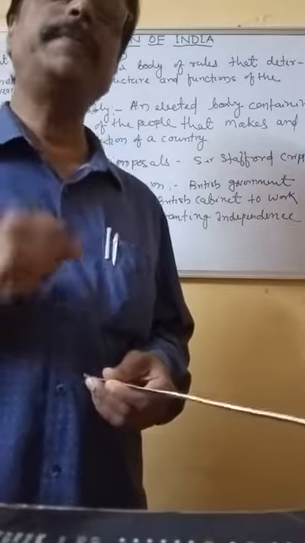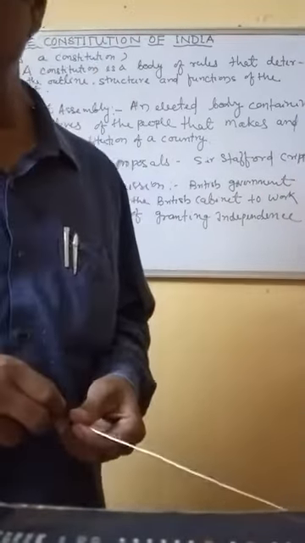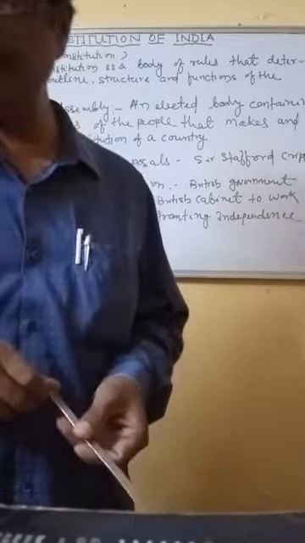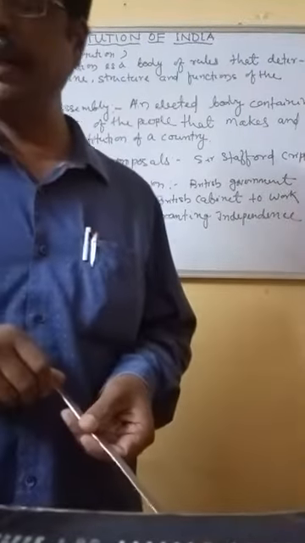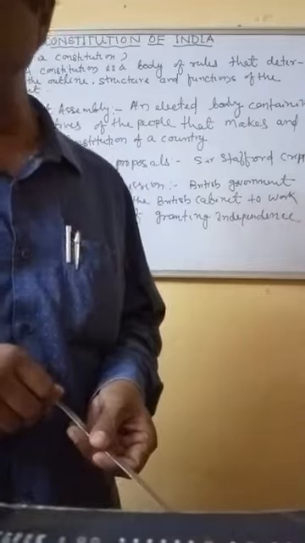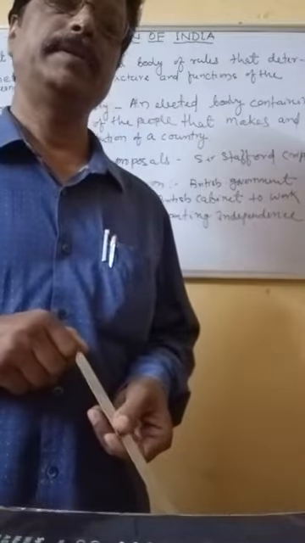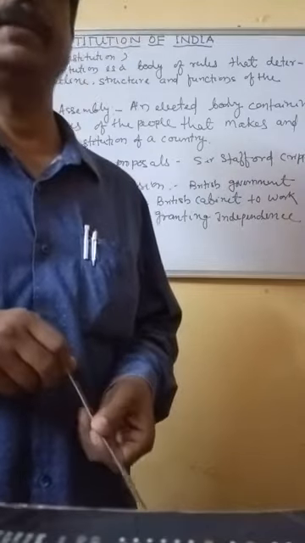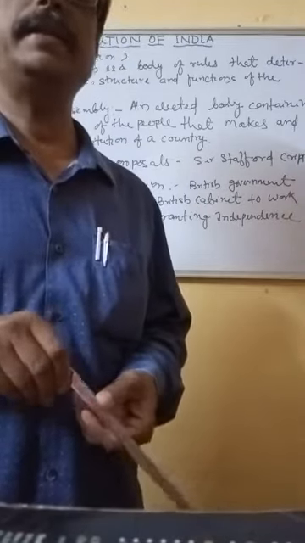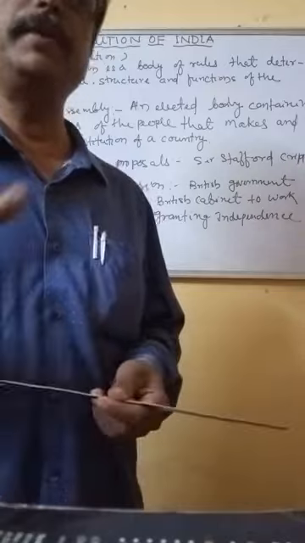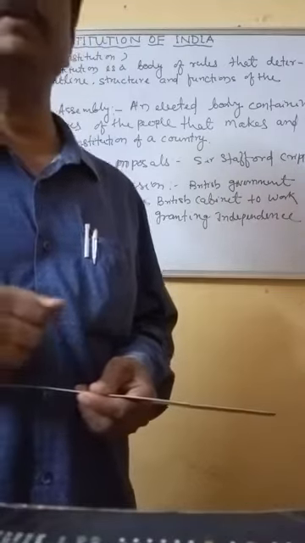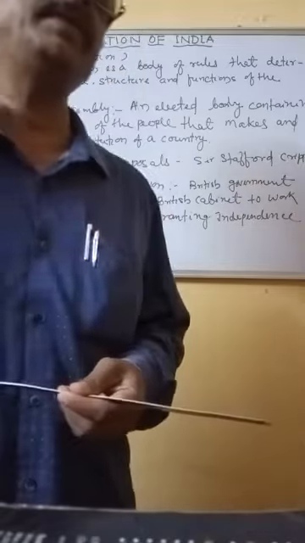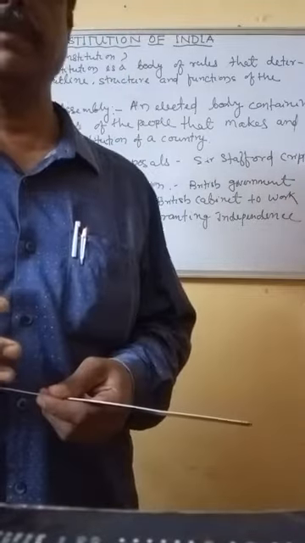So in 1940, the British government for the first time recognized India's right to form its own constitution. They gave a message to the Indian people that they should make their own constitution by which they can run themselves.